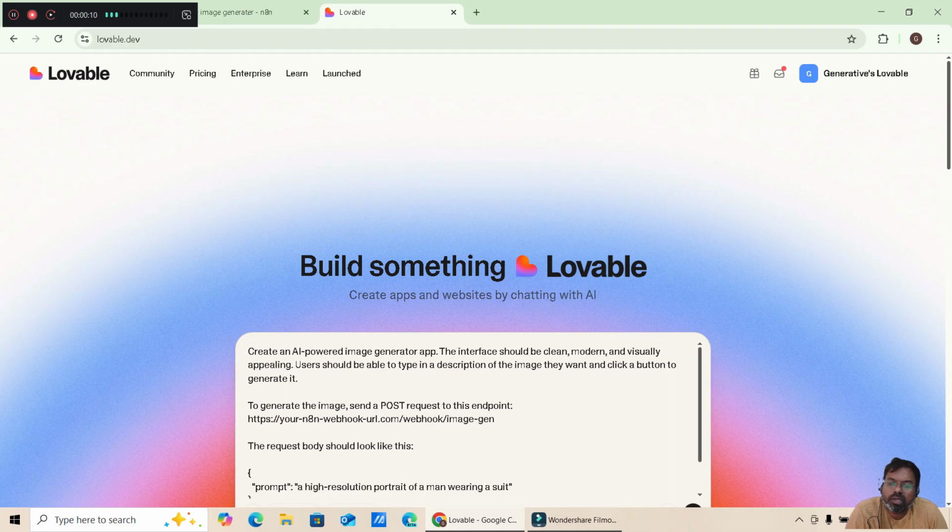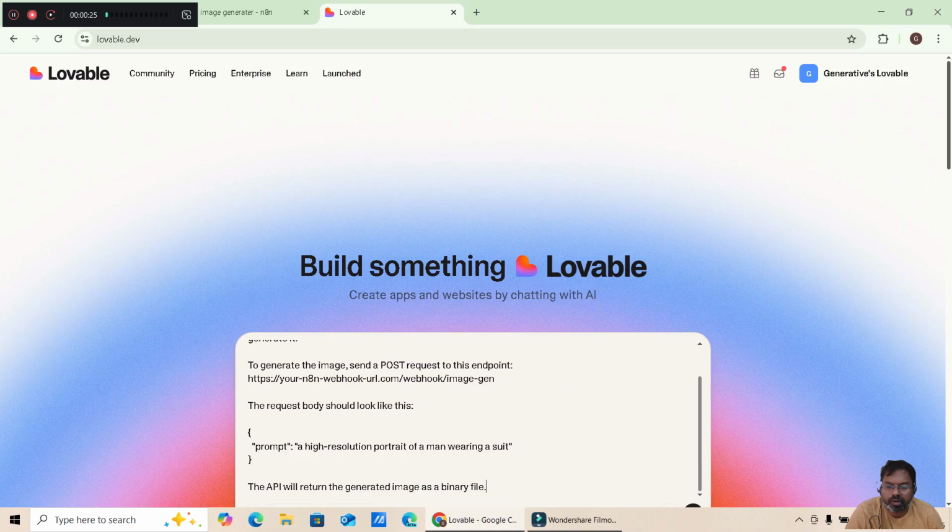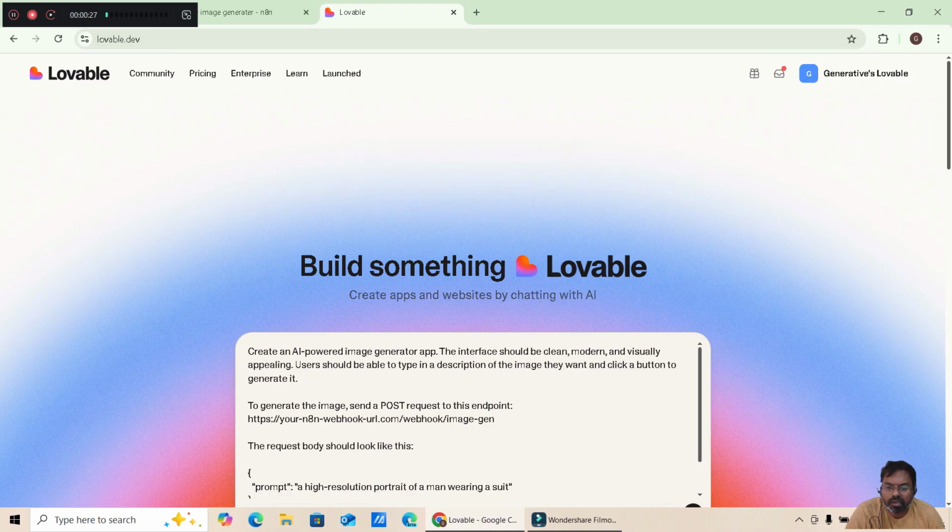The next thing we are going to do is create an app on lovable.dev, right? The thing we are going to do now is just copy this prompt. I have created a prompt over here and just paste the prompt here.